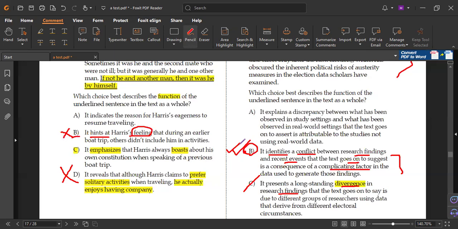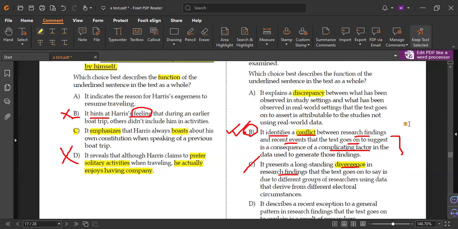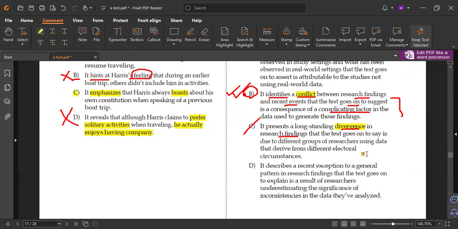We have some common terms. You can add them in your agenda vocab. This word, discrepancy, to show disparity, difference between two things. Conflict, long-standing divergence, sometimes exception. You see, all of these words could be underestimating.